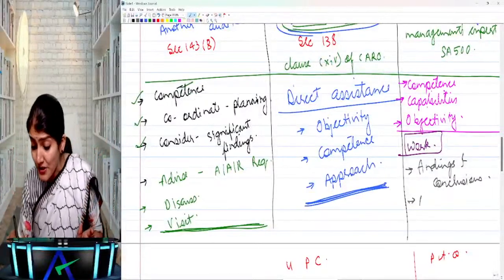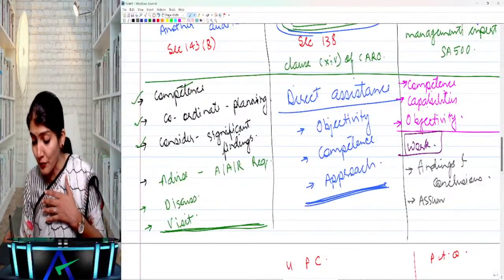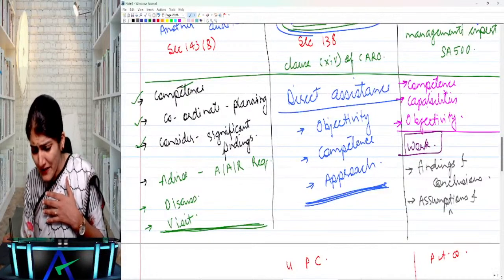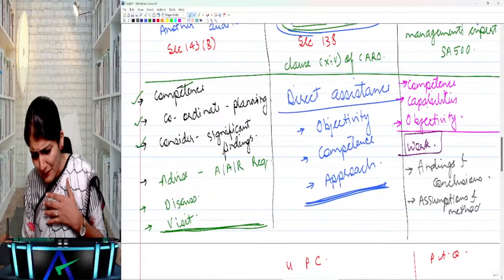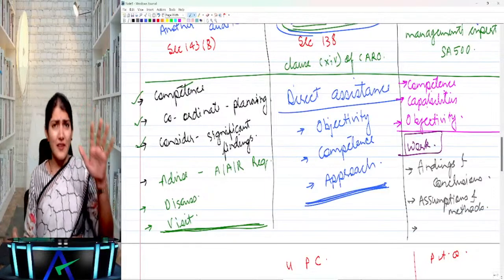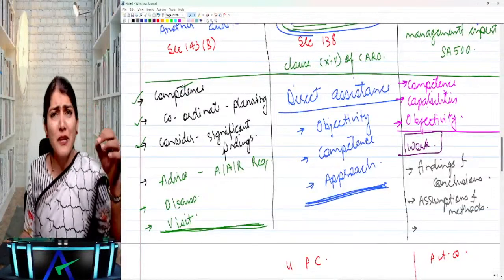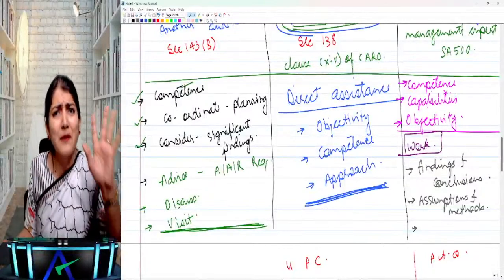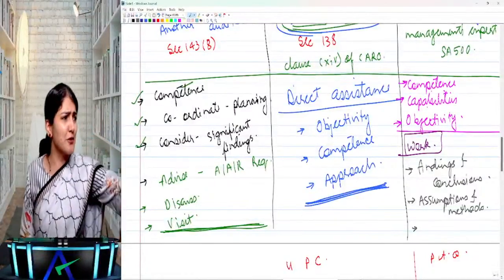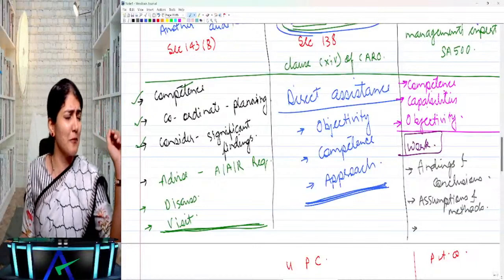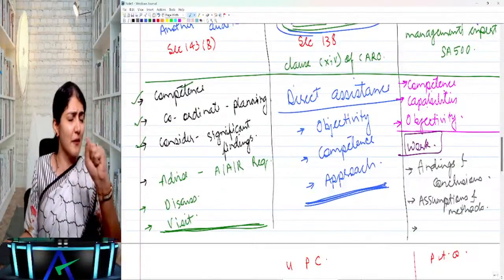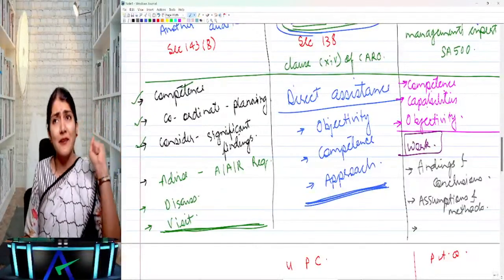Then the assumptions and methods. Though you don't know how to do that work, that is why you're taking the help of an expert, but at least you can understand what assumptions have been made by that expert. Are those assumptions reasonable? Whatever method is being used by that expert, whether that method is as per the AFRF, that actually he's done the calculation of retirement benefit, whether he's made the correct assumption, whether he's used the correct method.